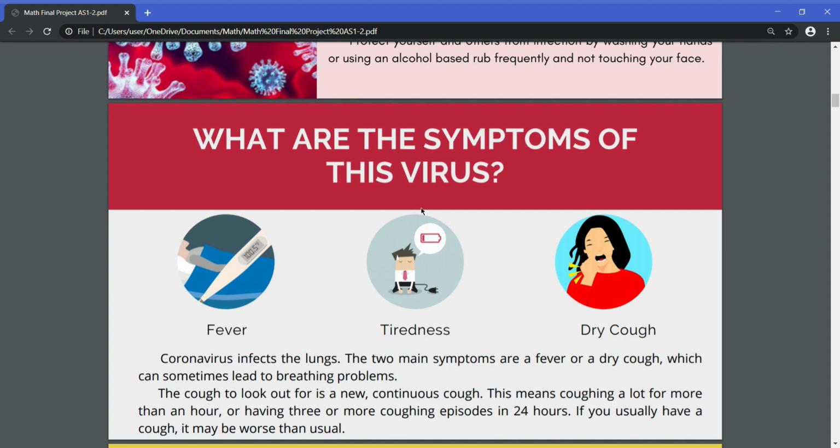The two main symptoms are a fever or a dry cough, which can sometimes lead to breathing problems. The cough to look out for is a new, continuous cough. This means coughing a lot for more than an hour, or having 3 or more coughing episodes in 24 hours. If you usually have a cough, it may be worse than usual.